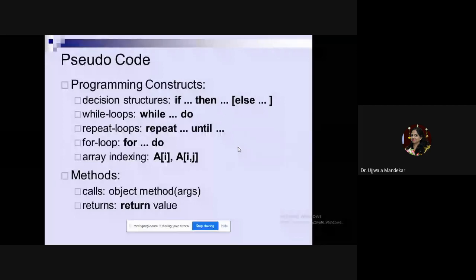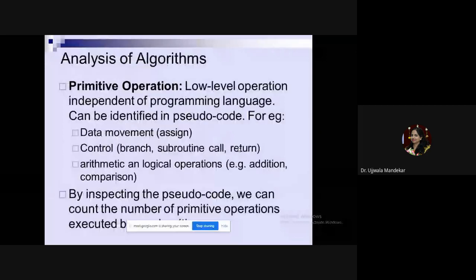For the asymptotic notation analysis, what are the primitive operations that are to be performed? How can we analyze the algorithm? The primitive operations are low-level operations independent of the programming language and can be identified in the pseudocode.